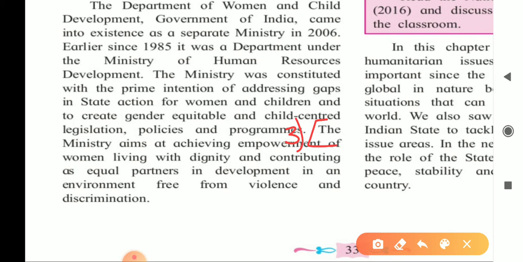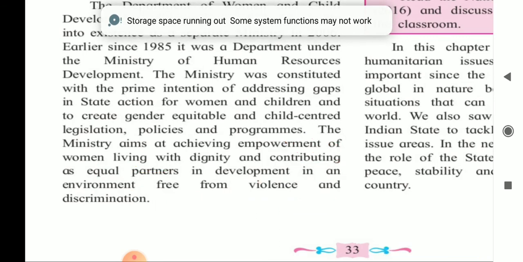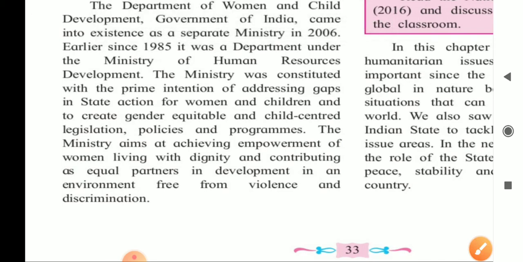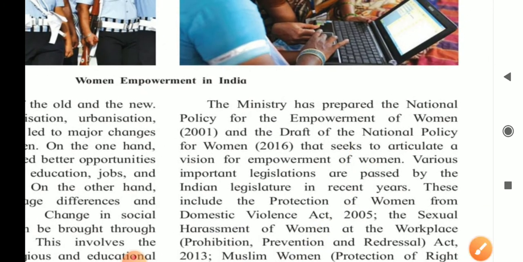The ministry aims at achieving empowerment of women, living with dignity and contributing as equal partners in development in an environment free from violence and discrimination. This is the third point of this question. Now we'll move towards the next point. Fourth point, write it down, 4.